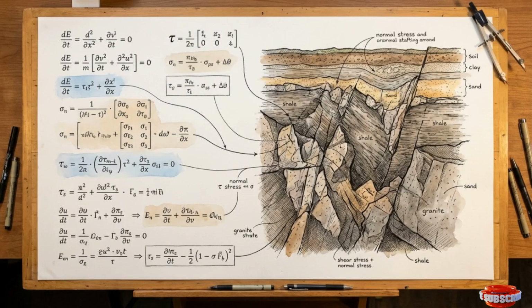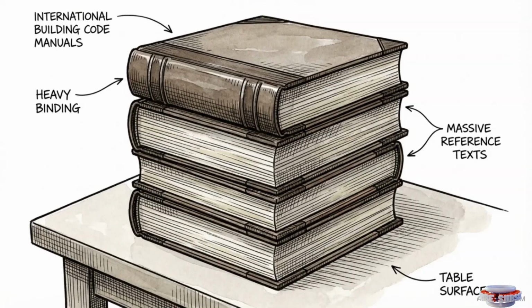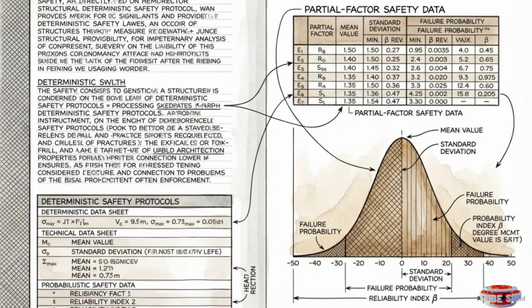Standard physics formulas assume perfect materials and ignore the necessary safety margins required to account for real-world geological uncertainty. This is where international building codes step in. Documents like the American ACI 318, the European EN 1997, and the Indian IS 1904 mandate deterministic safety protocols and exact structural detailing.